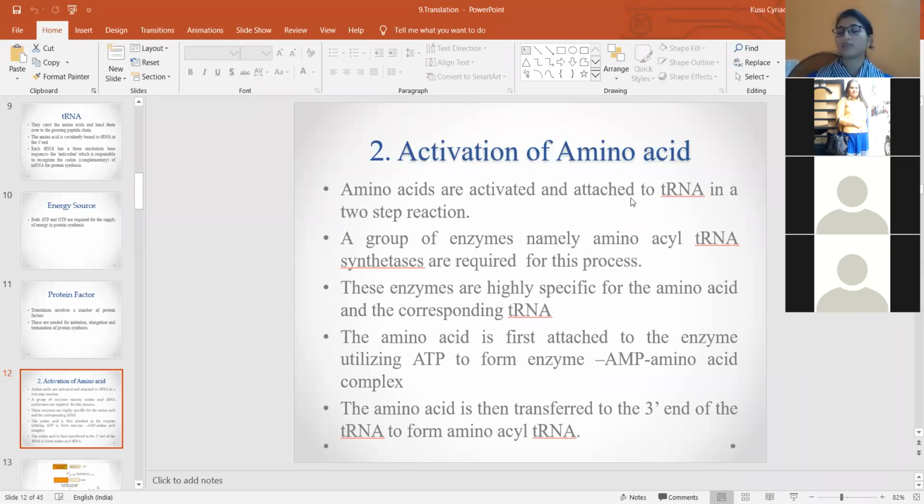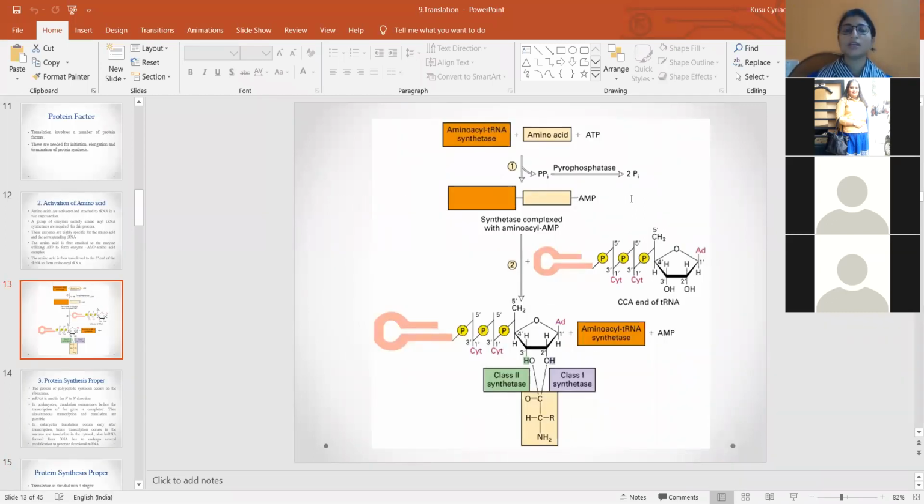Once the complex of amino acid plus enzyme is formed, it is transferred to the 3' end of the tRNA, and once the amino acid is transferred to the tRNA, the tRNA is called the aminoacyl tRNA. Here you can see the first step: this is the aminoacyl tRNA synthetase enzyme, plus the amino acid and the utilization of an energy molecule.